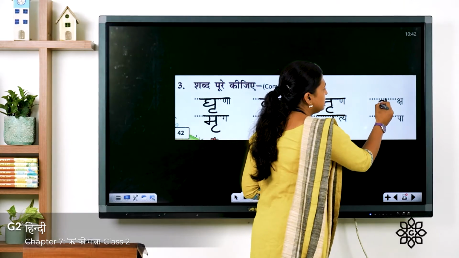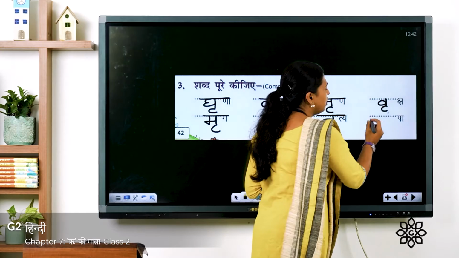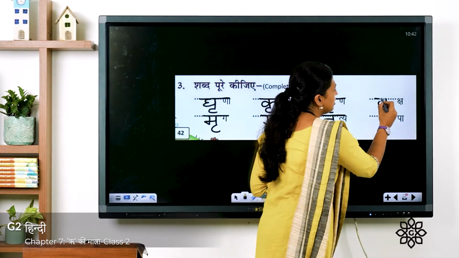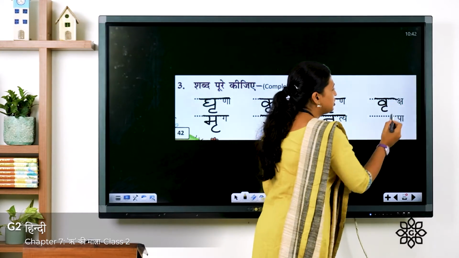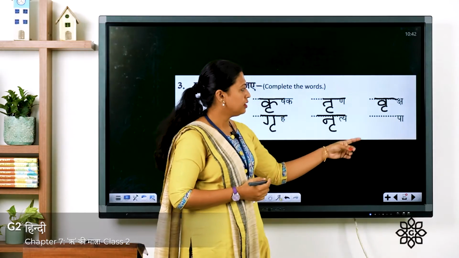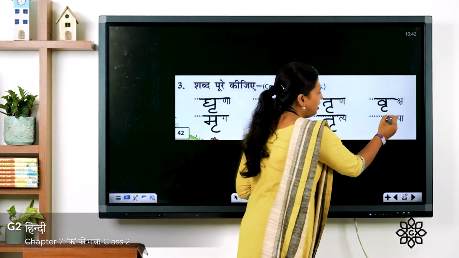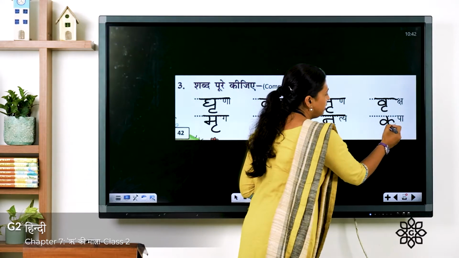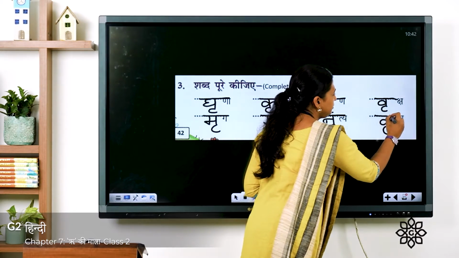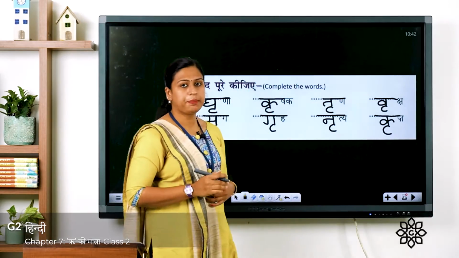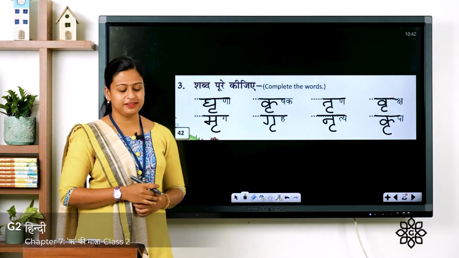Va plus re symbol. Now here one thing you have to note that this sleeping line is not touching on shra. Now the next one is kripa. Ka with re symbol. The word is kripa. I hope you all have written it.